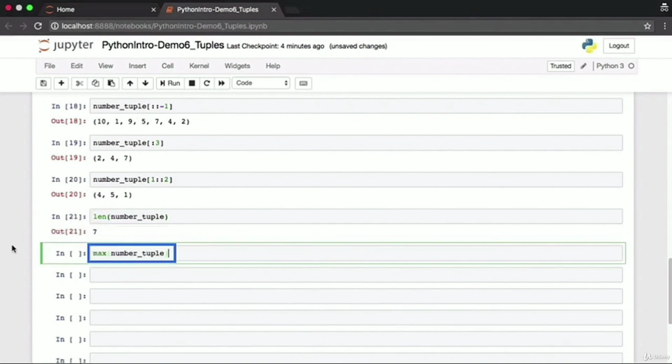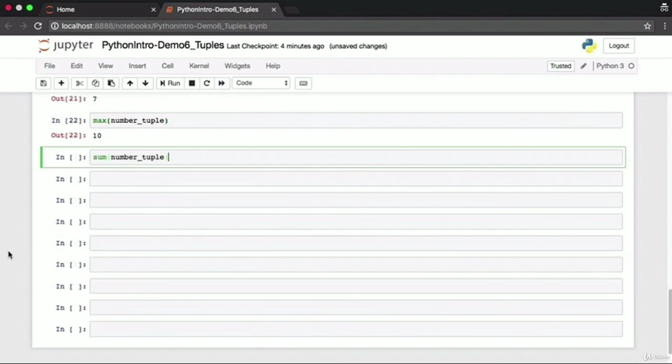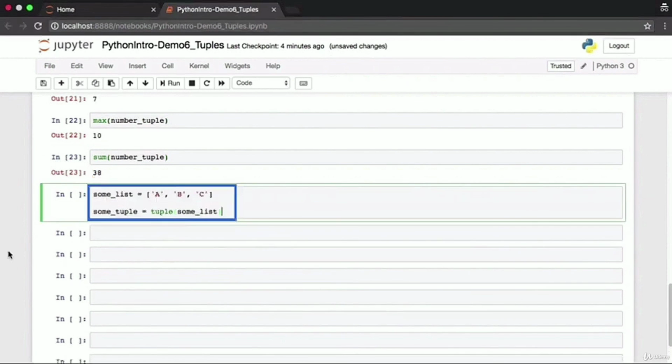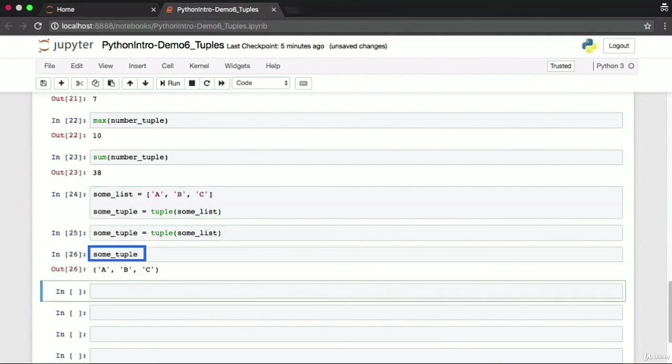The max function finds the maximum number in our number tuple, which is the number 10. The sum built-in function will sum up all the individual fields of our tuple to give us a total. Here it is 38. Because lists and tuples are so similar to each other, a list can be converted to a tuple and vice versa. Simply pass in a list to the tuple function. That will give you a tuple with the same field values as the elements that were present in the list.